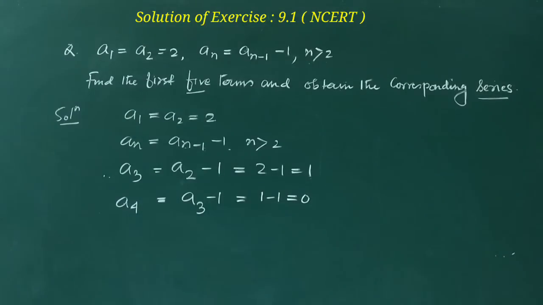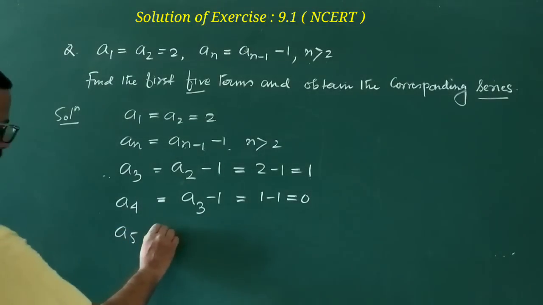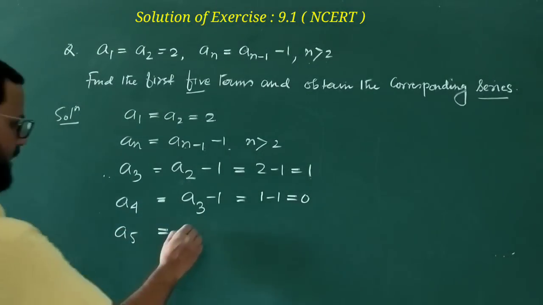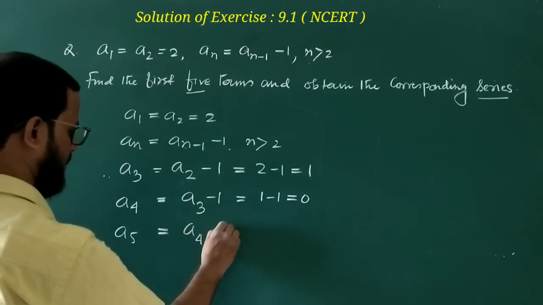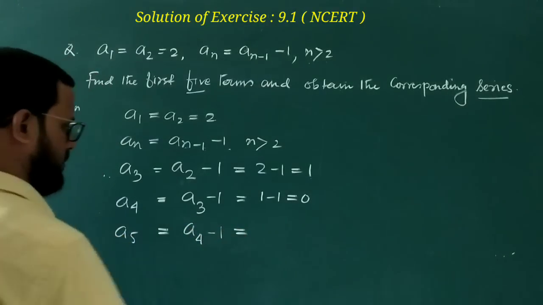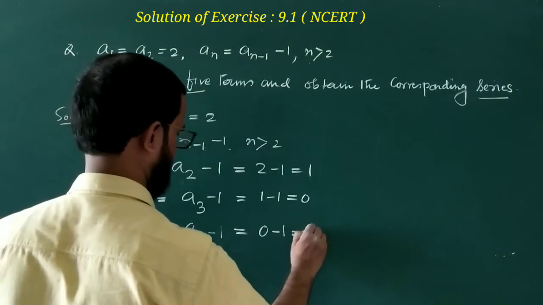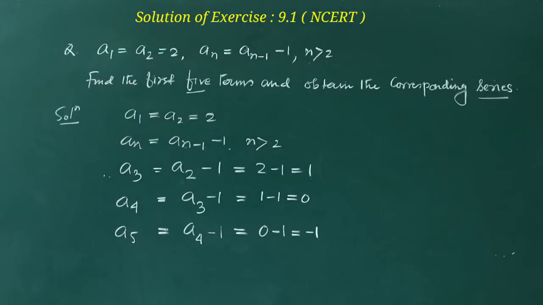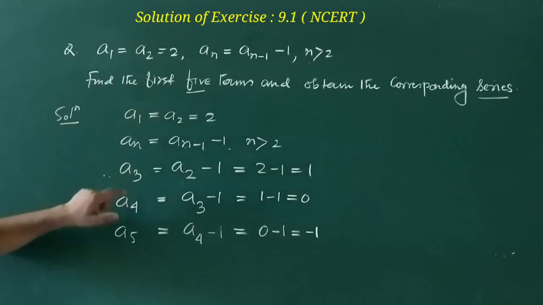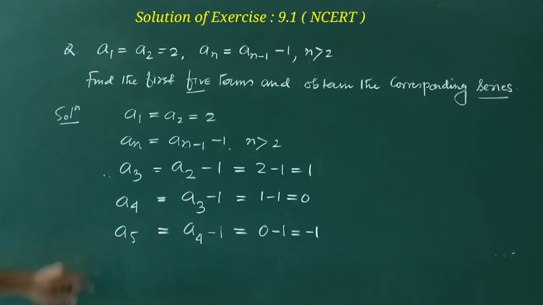And then A5, the fifth term, is equal to what? A4 minus 1. What is A4? 0. 0 minus 1 equals what? Minus 1. Okay. These are the fifth term, first term, second term, third term, fourth term, fifth term. Now what is the series?